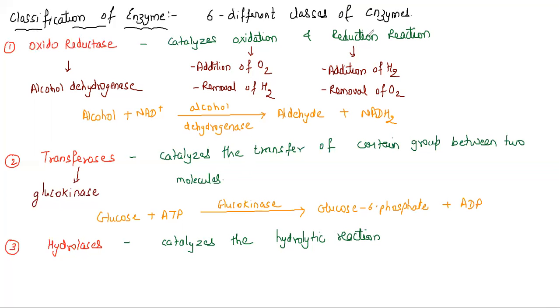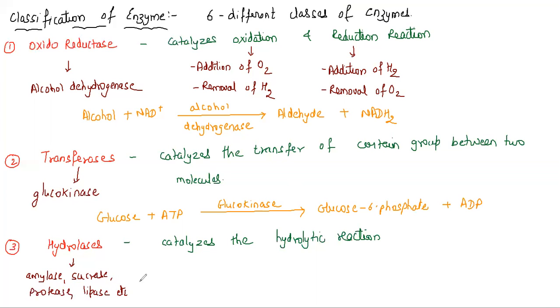What are the examples included under the category of hydrolases? Examples we can have are amylase as one enzyme, sucrase as one enzyme, or even protease and lipase. There are different examples that can be added, so I write etc. And what is the reaction here?